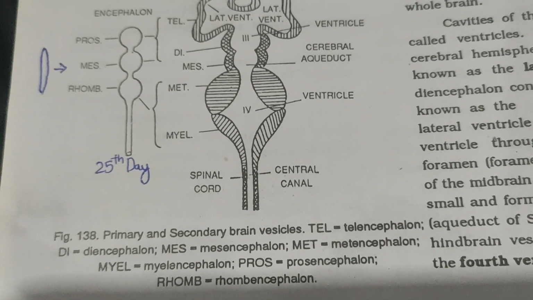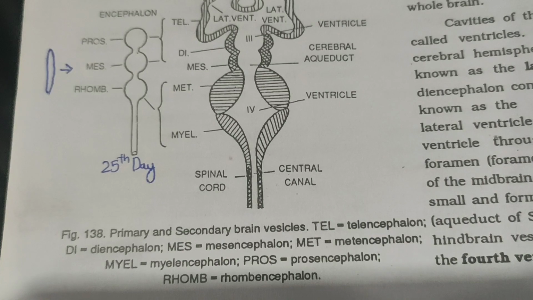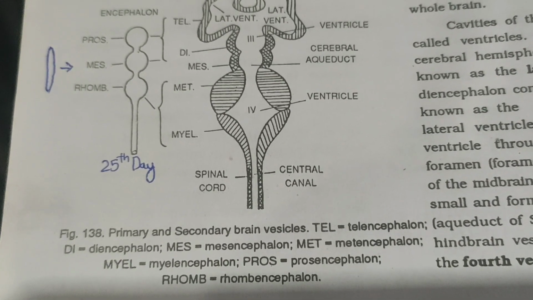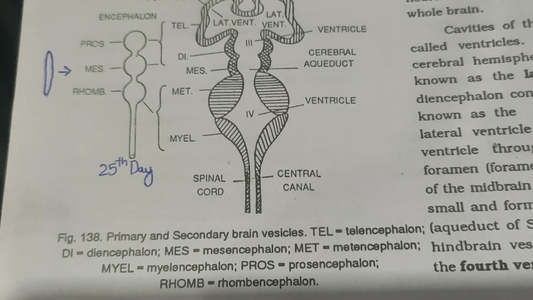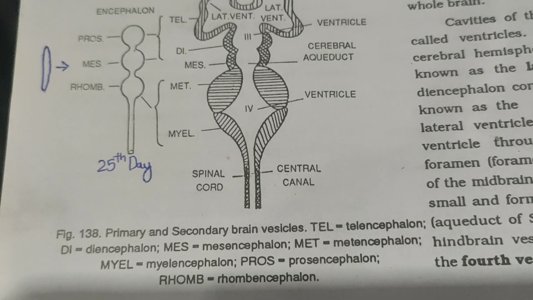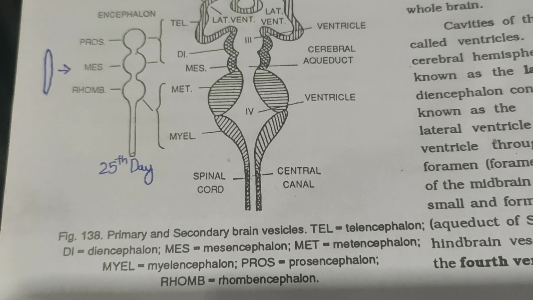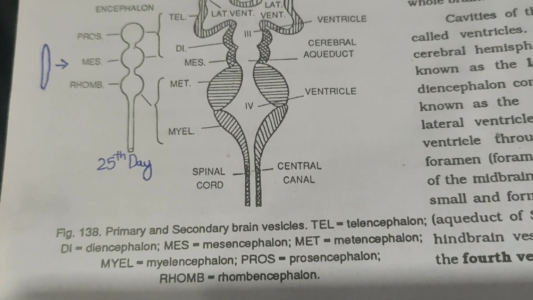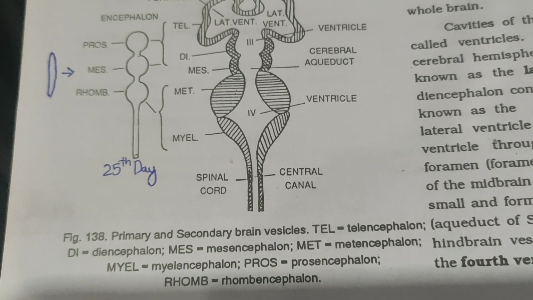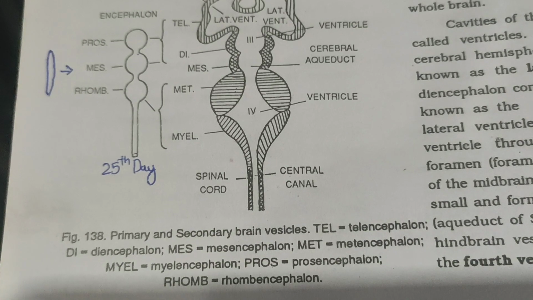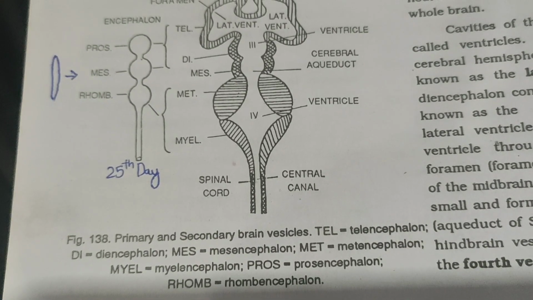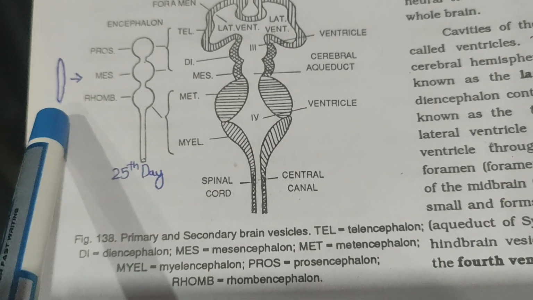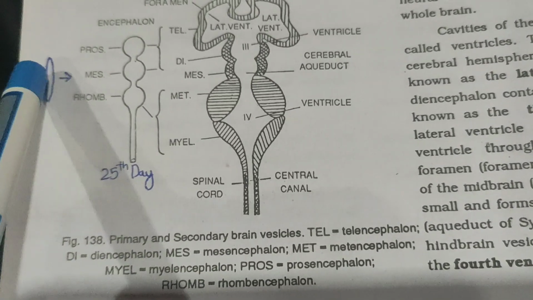So firstly, in the formation of the nervous system, what is formed? There is a formation of the neural plate, and invagination of the neural plate further forms a neural groove. As the groove deepens, it is bounded on either side by neural folds. Neural folds are formed. Then the neural folds fuse in the midline to form the neural tube. So here it is shown, the formation of the neural tube.